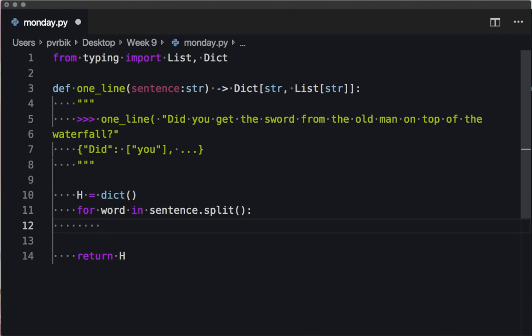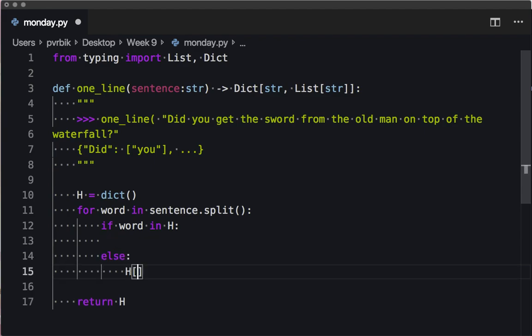Yes. So we want to key that. I want to do something like this: h of word, append the next word. But remember, I can't key into a dictionary if the key doesn't exist. Right? This will give me an error. So we have to do something like this. If word in h, do something else. I have to create a new value here. Okay. H at word dot append.